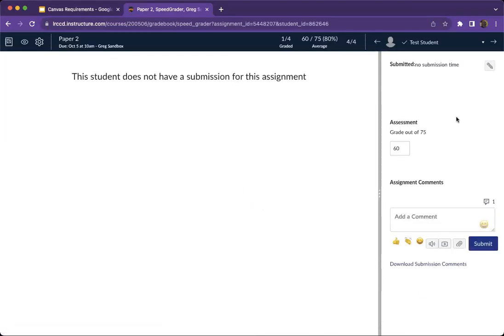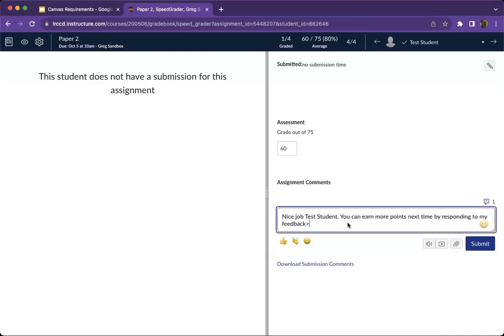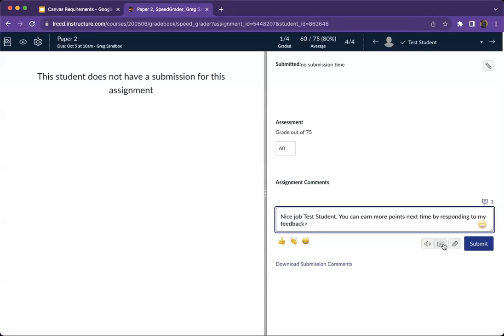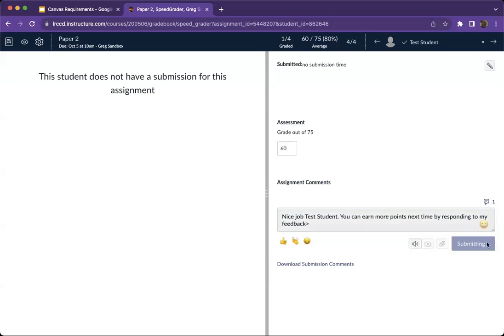I'm now in the SpeedGrader view. If this were an online assignment, the thing that my students submitted, so whether it was taking a quiz or submitting a paper online, that would appear on the left side of the page here. But on the right side, I have the same information that I had in that little tray, right? I've got the ability to type a score. I can type comments. In addition to that, I can attach a file. I can also attach media comments. If I wanted to record a video or audio and attach it, I can do that as well. And then there's a submit button here.